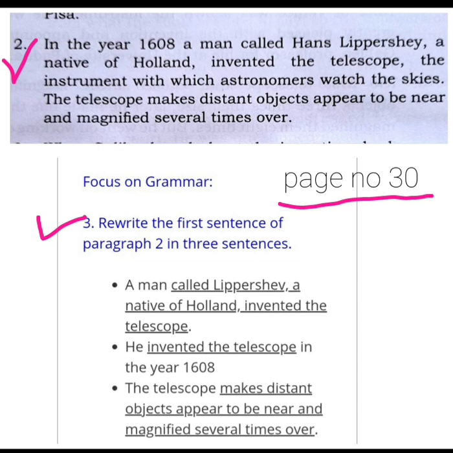Okay, now see. First sentence, you can do it: A man called Lippershey, a native of Holland, invented the telescope. Second sentence: He invented the telescope in the year 1608. Third one: the telescope makes distant objects appear to be near and magnified several times over.